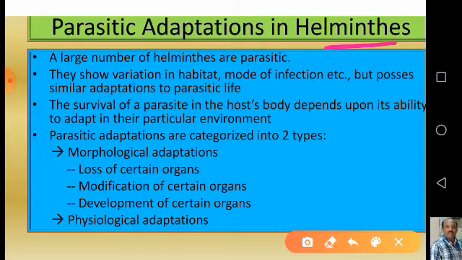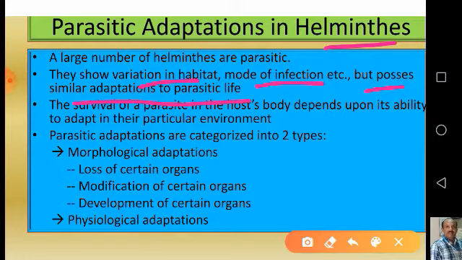They show variation in habitat and mode of infection, but possess similar adaptations to the parasitic life. So though they show differences in habitat and mode of infection, all parasites develop some similar adaptations to this new, parasitic mode of life.